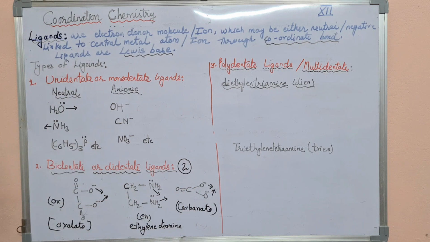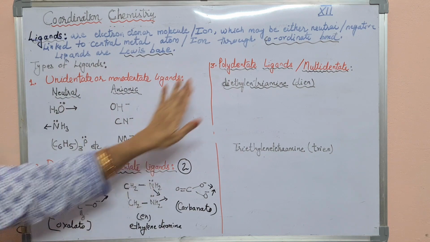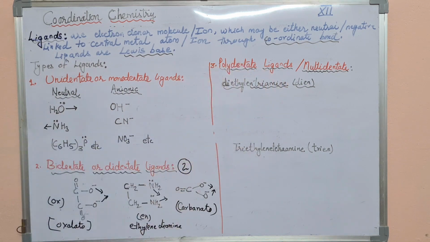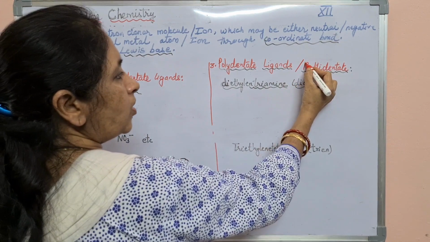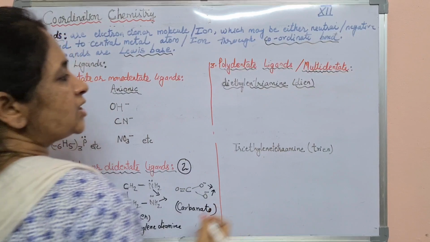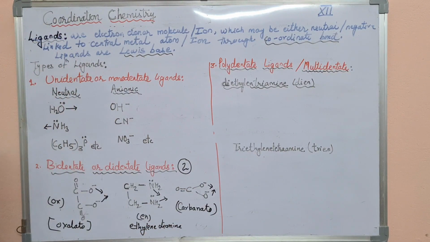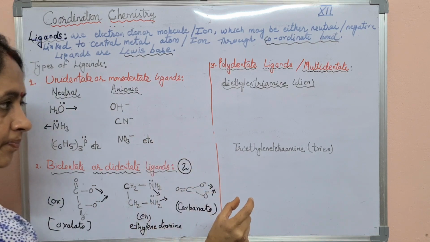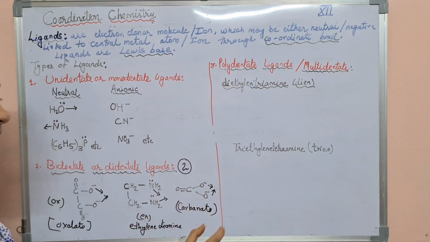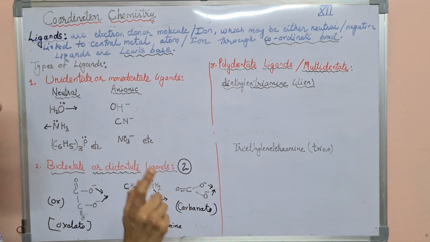Now next we will see polydentate ligand or multidentate ligand. Polydentate or multidentate ligands are such types of ligands in which donor sites, or lone pairs of electrons, are more than two.